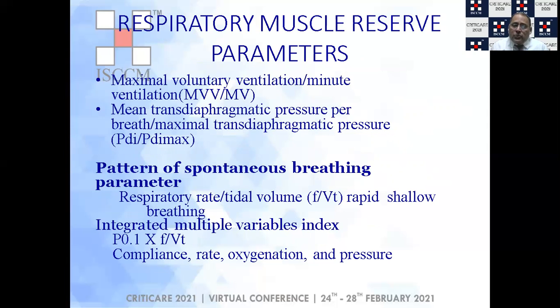Now, if you look at the respiratory muscle reserve, what are the parameters that measure it? It could be the maximal voluntary ventilation divided by minute ventilation, or the mean transdiaphragmatic pressure per breath divided by the maximal transdiaphragmatic pressure. We have already discussed the RSBI, and then there could be other variable indices like compliance, rate, oxygenation, and pressure.